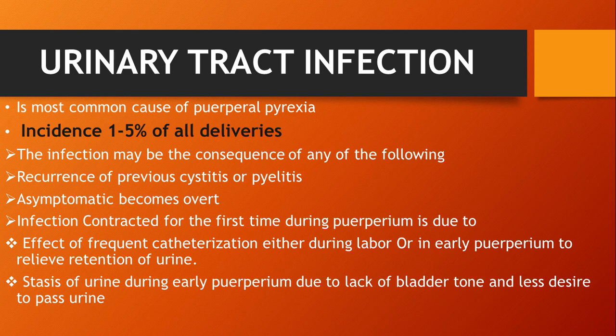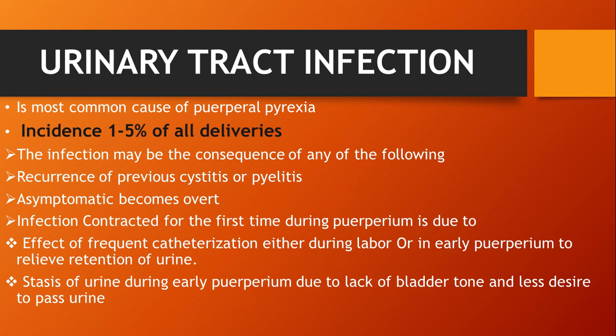So first is urinary tract infection. It is a more common cause of puerperal pyrexia. The incidence rate of urinary tract infection is 1 to 5% of all deliveries. The infection may be the consequence of any of the following. First is recurrence of previous cystitis or pyelitis. If the mother has a previous history of cystitis, or bladder inflammation, or pyelitis, the chances of UTI will increase. Then the asymptomatic becomes overt. If the mother previously had UTI, then in the postnatal time it may become symptomatic.